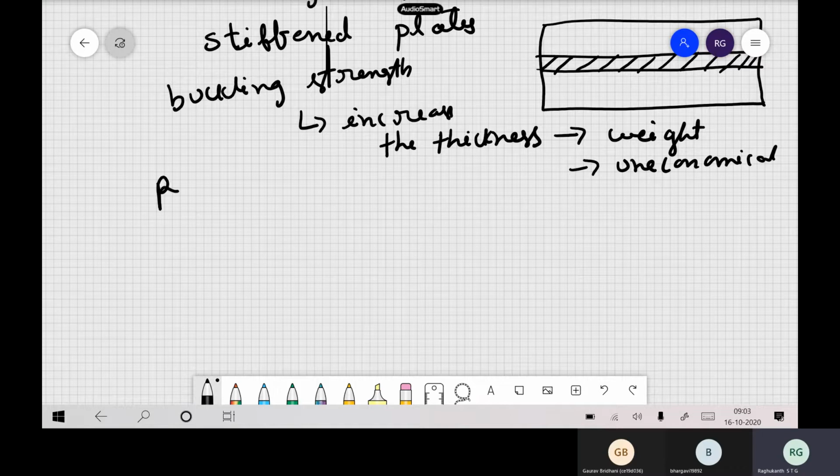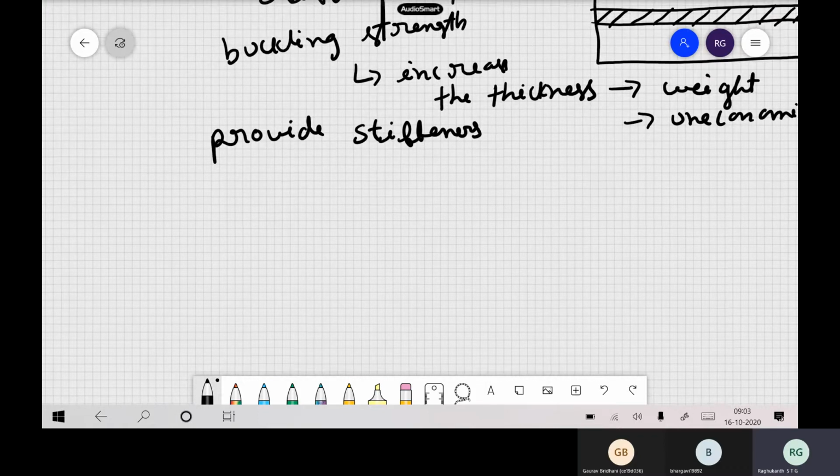The only way is to provide stiffeners. That is why stiffeners are widely used in thin walled structures, like plate girders everywhere.